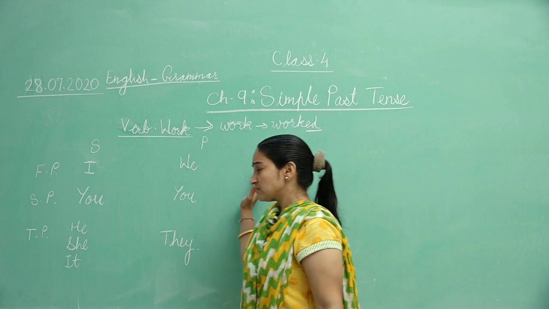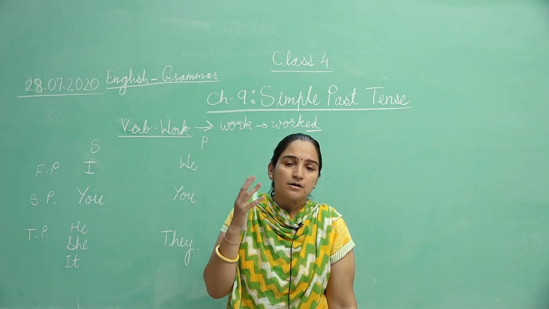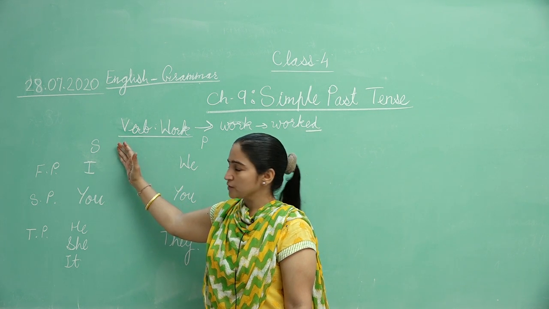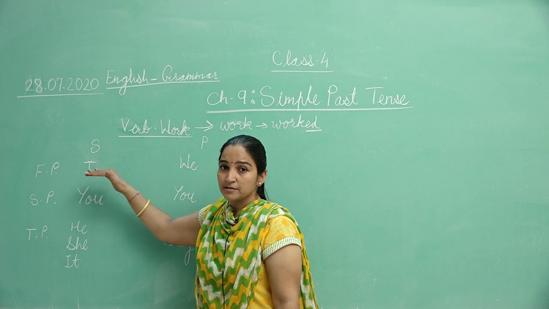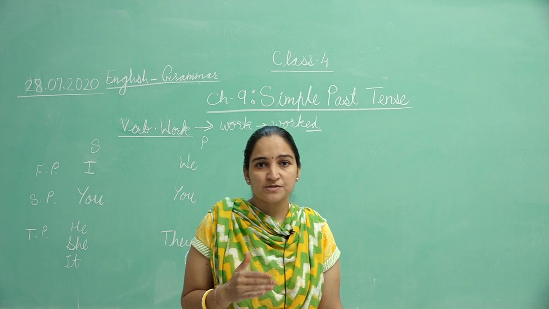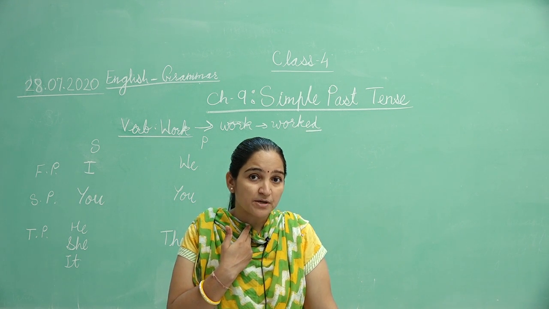Here are some structures for our past tense. We know the singular and plural pronouns. Here the singular pronoun is I, that is first person. We also know about the first person, second person and third person. First person is who is speaking, that is I, right?